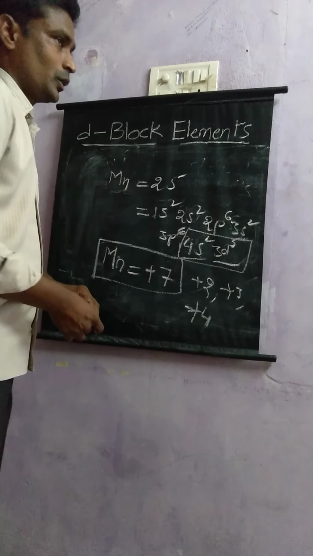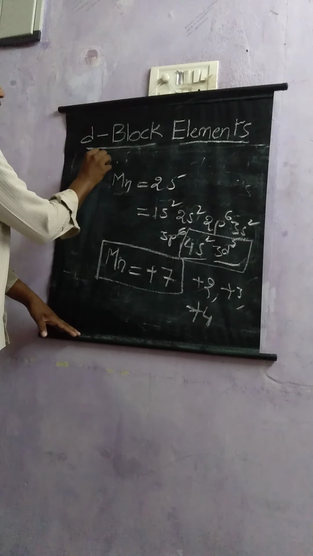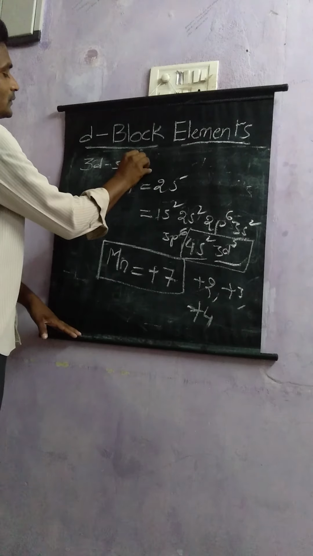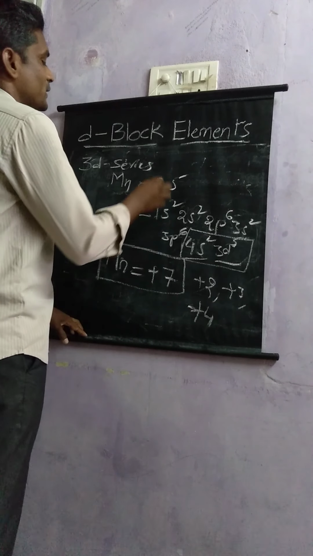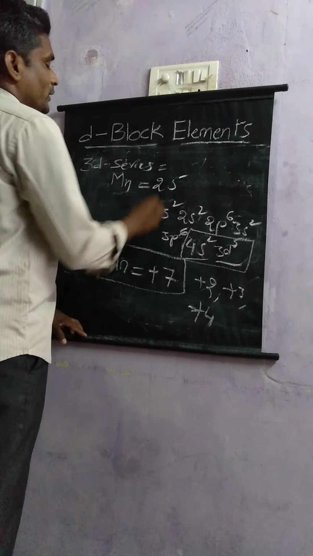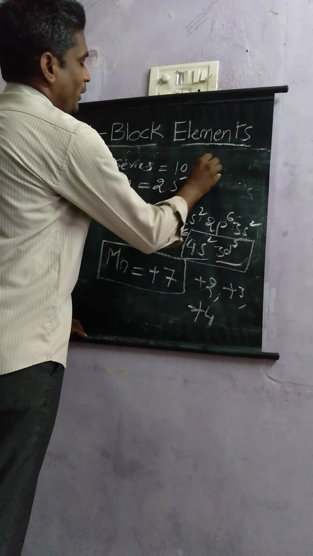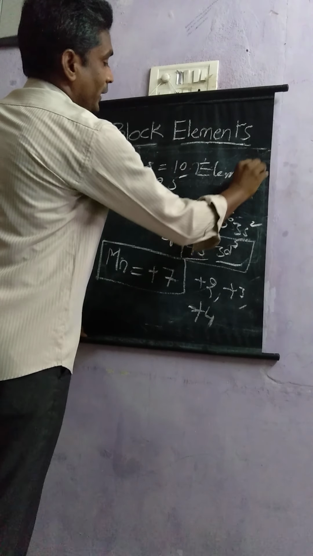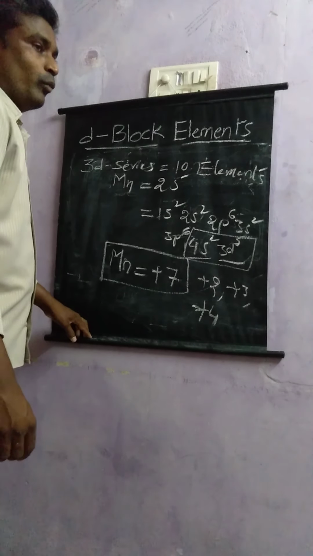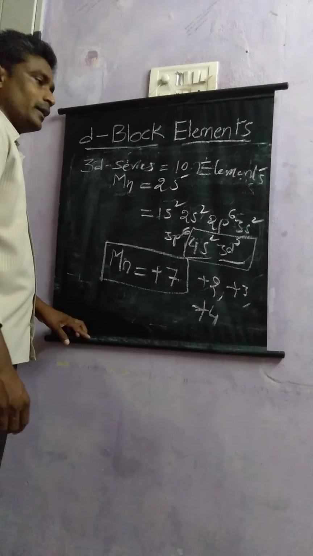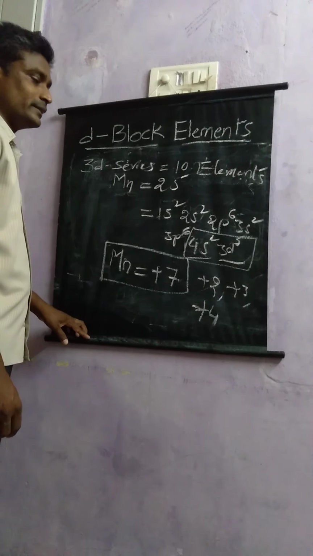Okay, so in the 3d series, there are totally 10 elements in D block, namely scandium, titanium, vanadium, chromium, manganese, iron, cobalt, nickel, copper, and zinc.